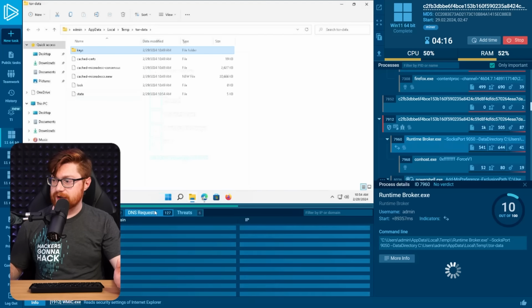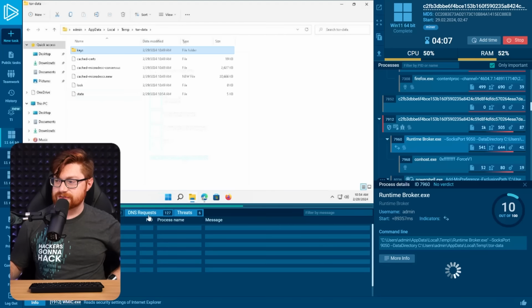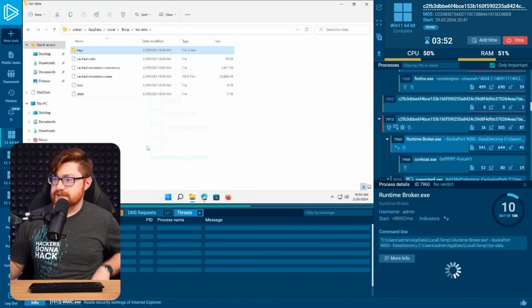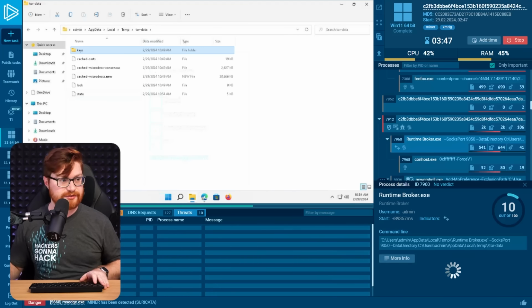Can we see that in the network stuff though? I really want the threats to load from any run. I want to see what sketchy stuff you're seeing. Let me let that go and we can try to see how this looks in our static analysis if we want to dig into that.